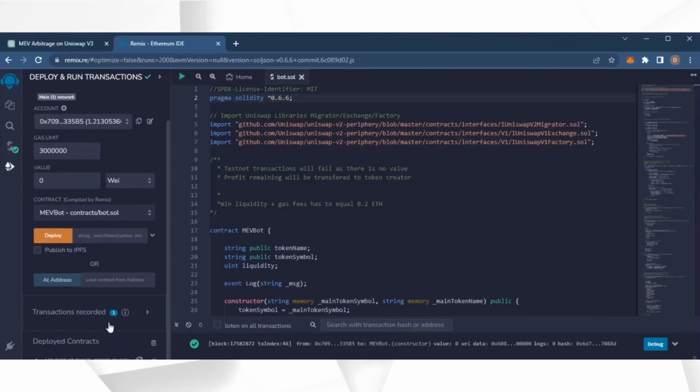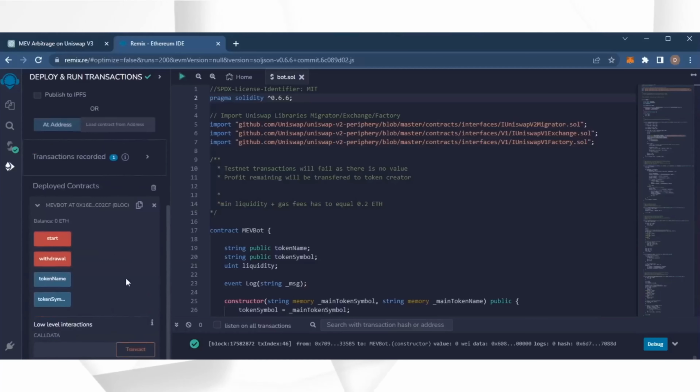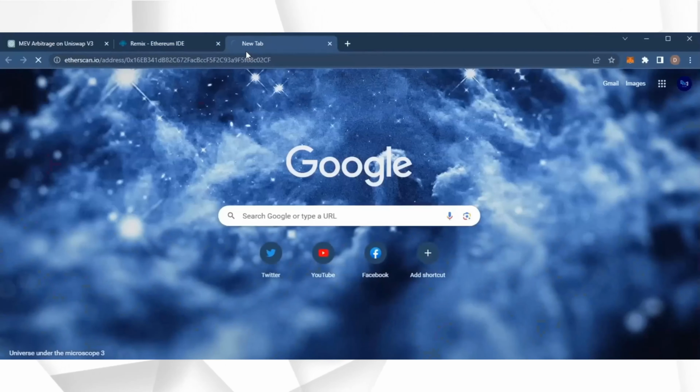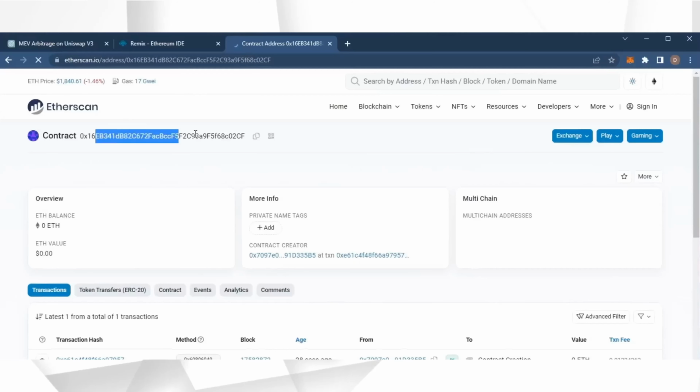Now you can see the four actions for our smart contract. Start enables the bot to start sniffing the mempool. Withdraw stops the bot and transfers the funds back into your wallet. Token name and token symbol aren't particularly relevant for now. So let's copy the smart contract address to make sure it's created. I'm gonna head back over to Etherscan and paste it in. Yup, it was created successfully.